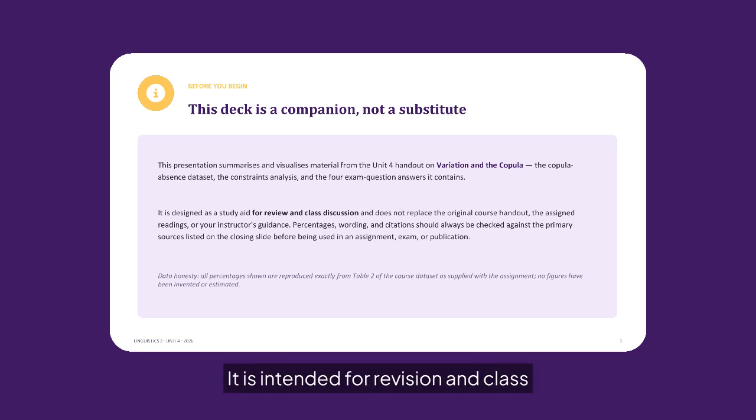It is intended for revision and class discussion, not as a replacement for the original readings. Please always confirm percentages, wording, and references against the primary sources before using them in assessment.